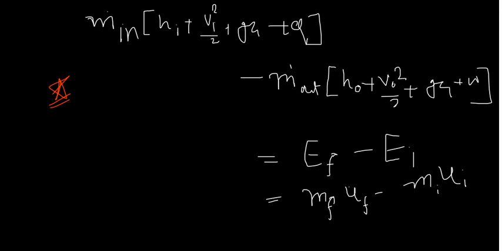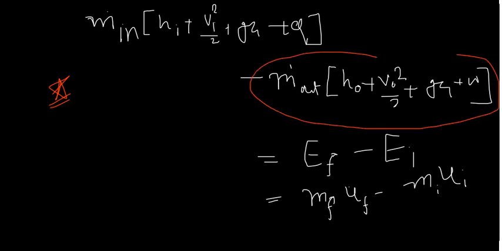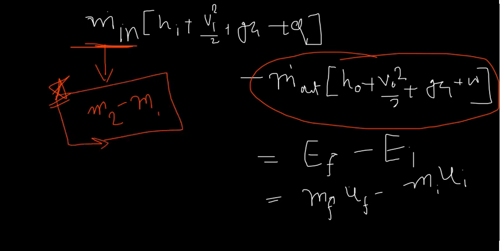Okay, the properties of the bottle or the properties of the fluid are going to change; it is not the same as a pipeline. If nothing is going outside, then this whole term will get cancelled. If there is no heat transfer, that is 0, and no elevation change, this term is 0, so there is only enthalpy change. Here the mass flow in is how much mass entered the system, that means m2 minus m1, if m2 is the final mass and m1 is the initial mass. So the difference is added into the system. Okay, so this is the mass flow rate and this is the equation.